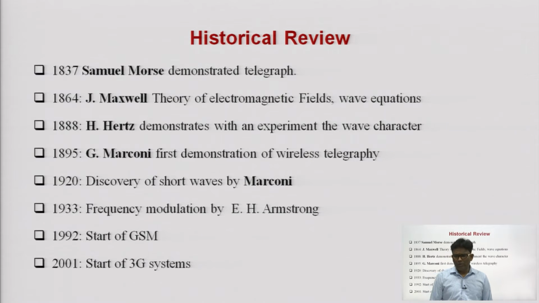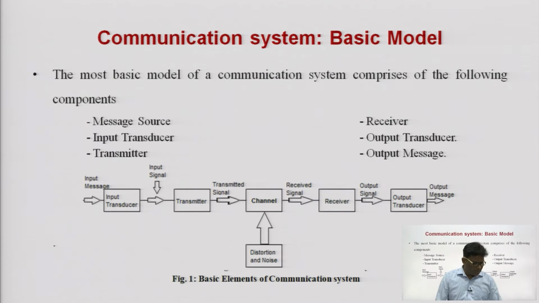Then in 1992 and 2001, 2G and 3G came into the market, and nowadays 5G and 6G are basically in demand. So, this slide shows you the basic communication system model. In any communication system we have these blocks: the input transducer, transmitter, channel, receiver, and output transducer, and the channel is affected by distortion and noise. So, noise may be external noise, for example, atmospheric noise.